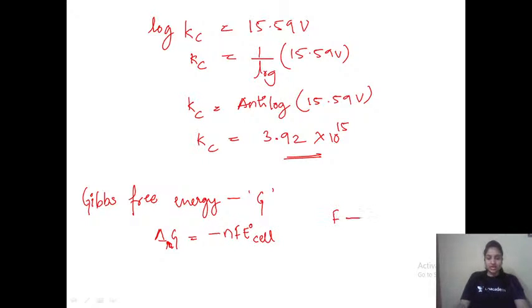Here F is Faraday's constant, that is 96487 coulomb per mole, and E naught cell, you know, is the potential of the particular cell. Delta G is Gibbs free energy, n is the number of electrons transferred. This is when it is standard condition. If it is in normal conditions, then you can write this as nFE cell. Right?